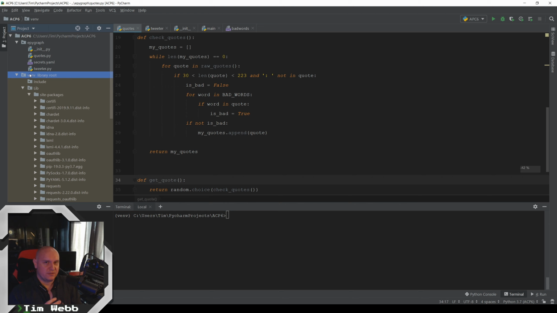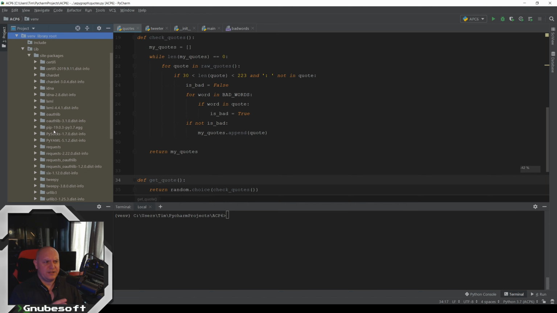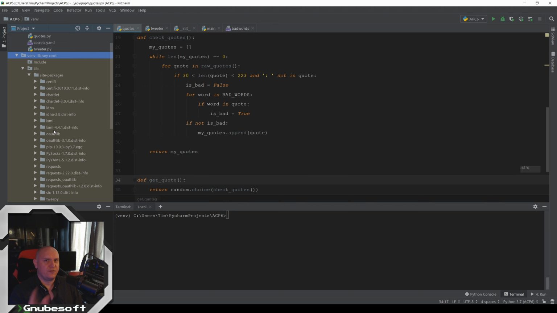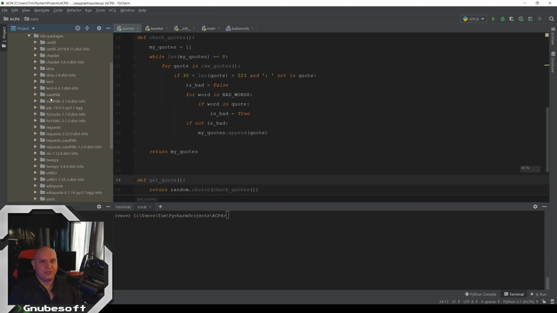So this keeps the main Python directory clean, but it also means that any changes to any of these packages won't break anything else. Let's say you're using this and this is fine, and you forget about it for 6 months or whatever, and you're moving on to another project and you need to download a new version of some of these things. Let's say oauthlib has some change to it that completely breaks all previous versions.